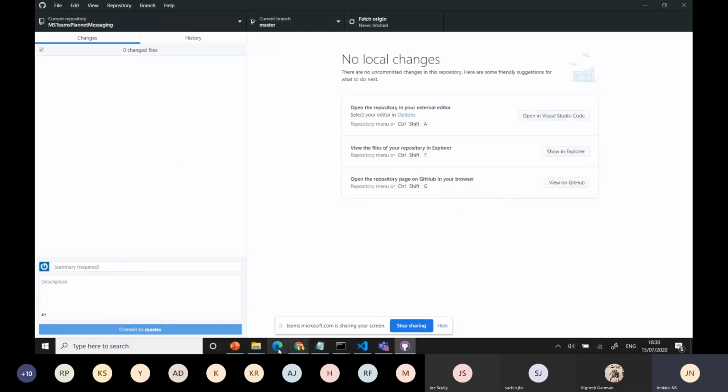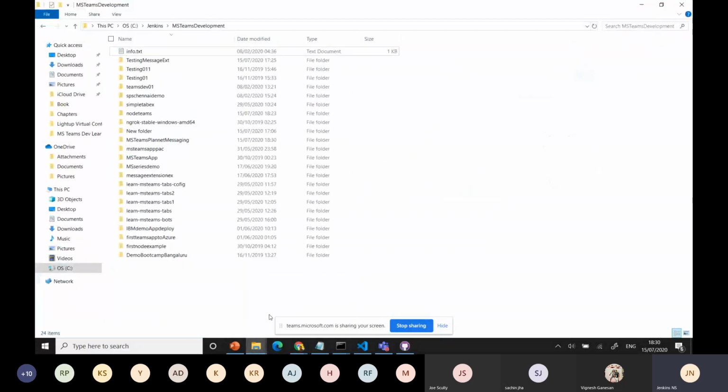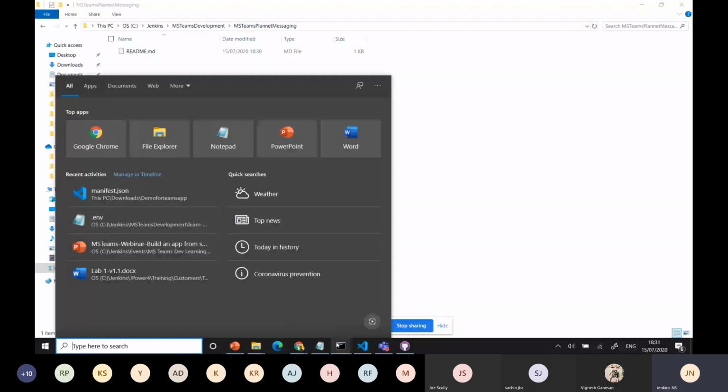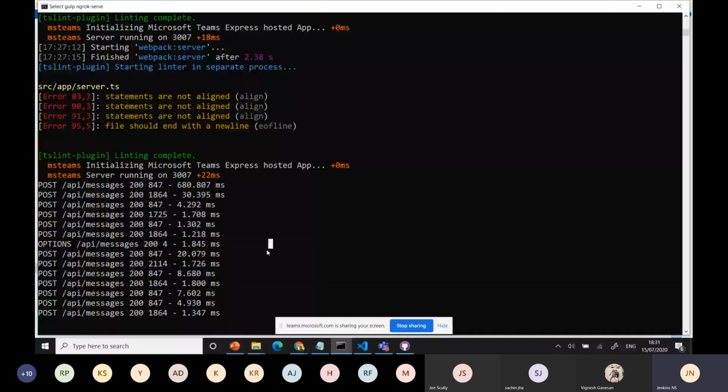Okay, I have the connectivity. I'll go here. I have the folder, right? Now I have the planet messaging folder with the readme. Okay, now what to do is I'll go here. I'll stop these things, not right now. I can see.